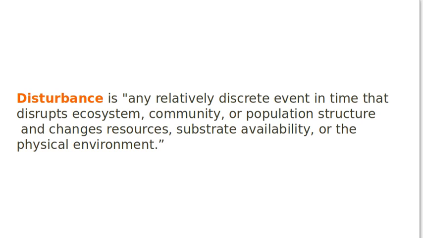Now, what is disturbance? Disturbance can be any type of event which disrupts the activities, the structural components, the functional aspects of any ecosystem, community or population, and which has the ability to change the resources. That is known as disturbance. It can be internal disturbance, it can be external disturbance. So any relatively discrete event in time that disrupts ecosystem, community or population structure and changes resources, substrate availability or the physical environment, we call a disturbance.